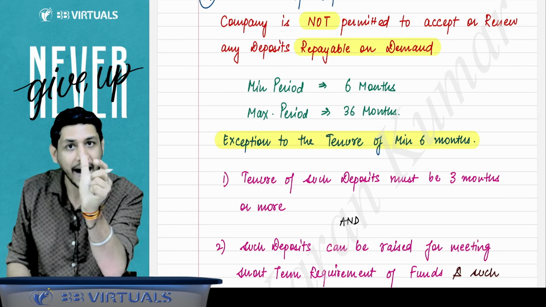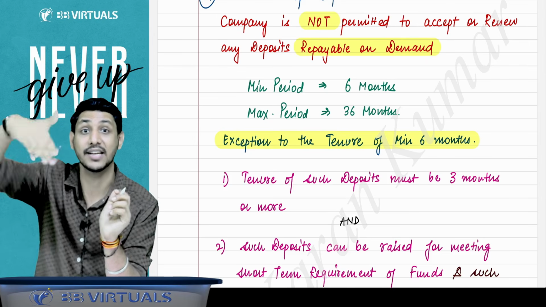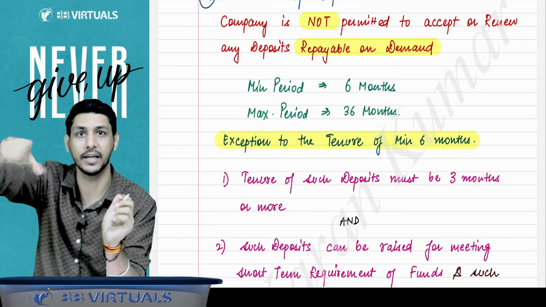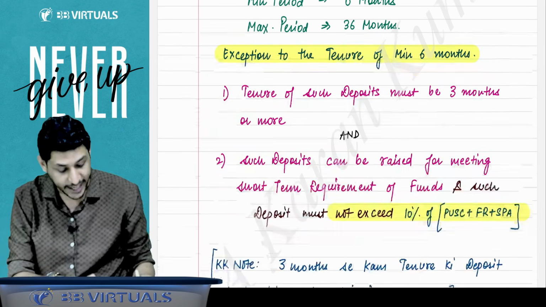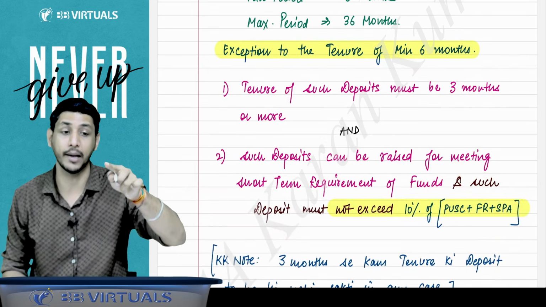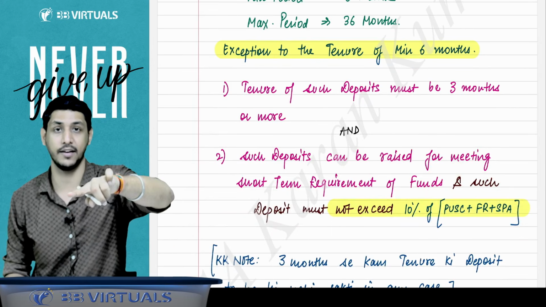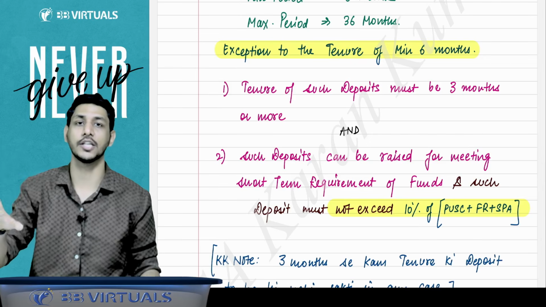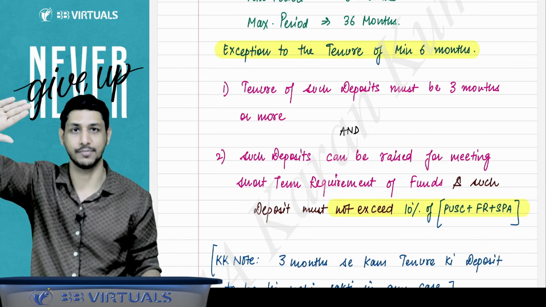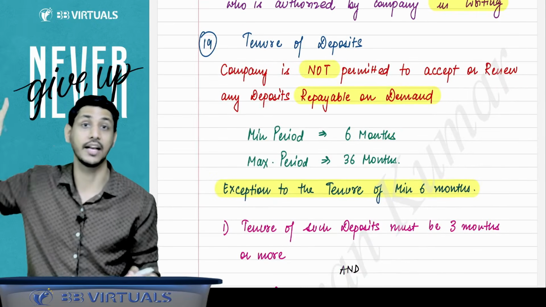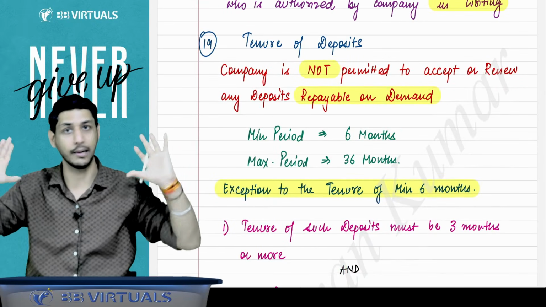And for the period which is less than 6 months, whatever amount you are accepting should not be more than 10% of the aggregate of paid up share capital plus free reserves plus SPA. If you are accepting deposits for minimum 6 months and maximum 36 months, the general tenure, then the limits whatever I have told you are the applicable limit.